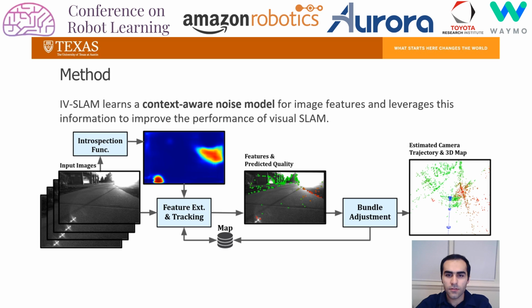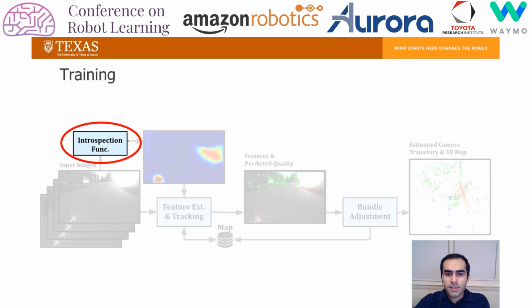During the online inference phase, images are passed through the introspection function, which predicts the reliability of image features as a function of locations on the image. The predicted reliability is then used to guide informative feature extraction by the IVSLAM frontend and to generate image feature-specific robust loss functions when solving for the pose of the camera in the backend. IVSLAM trains the introspection function, which is implemented as a fully convolutional neural network, in an autonomously supervised manner.